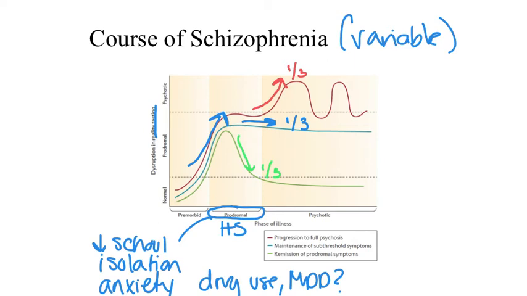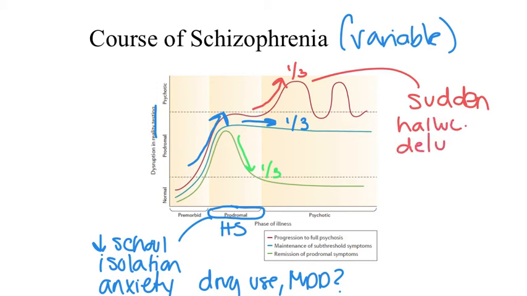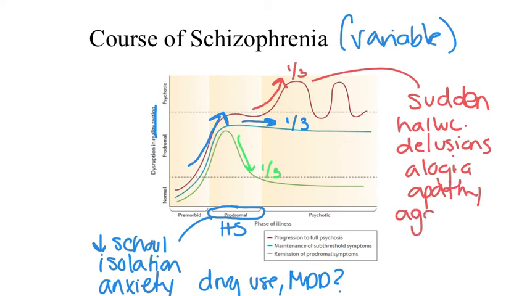The first episode of psychosis is typically sudden in onset and is most commonly associated with symptoms including hallucinations, delusions, alogia, which is lack of speech or decreased speech, flat affect or apathy, hostility and aggression, a lack of self care, and various sleep and appetite disruptions.